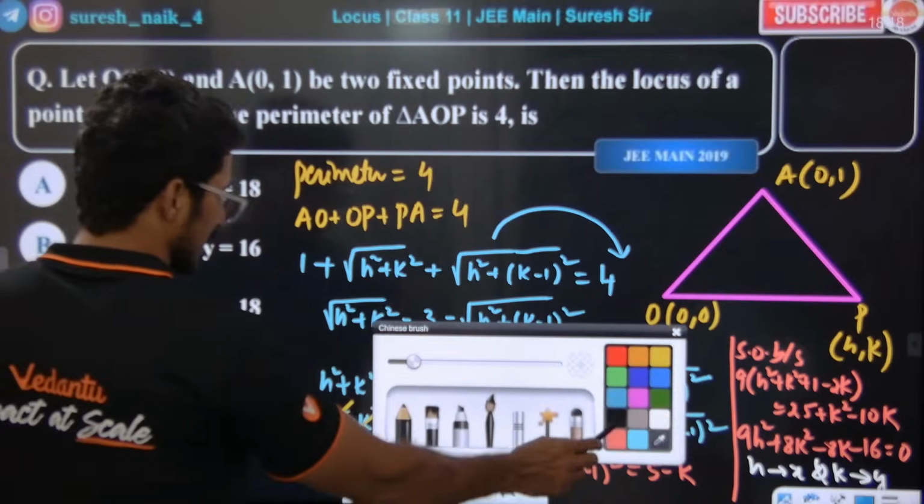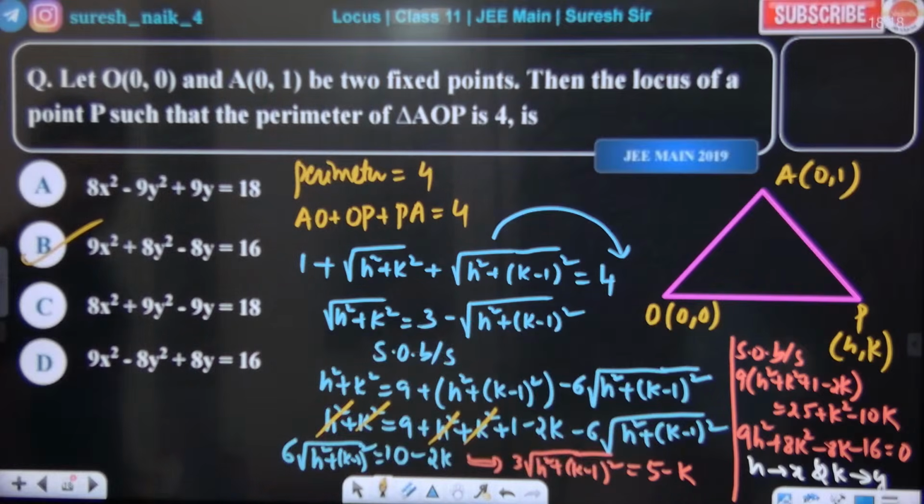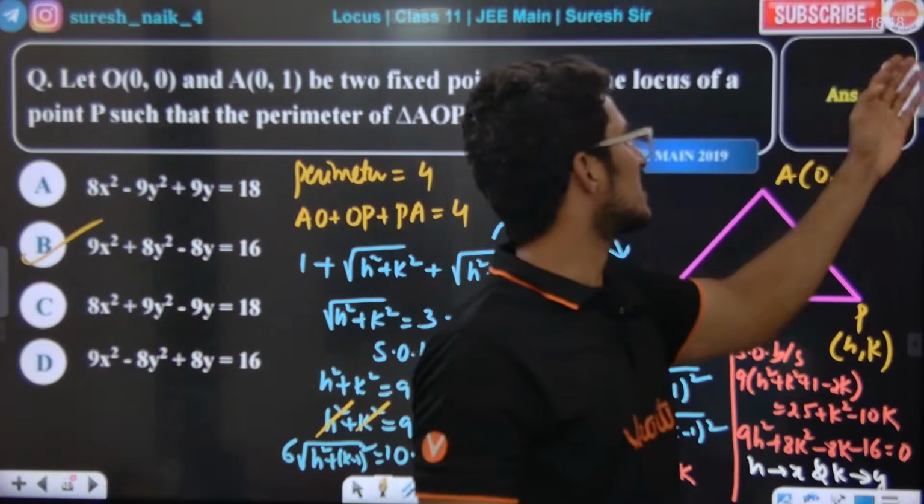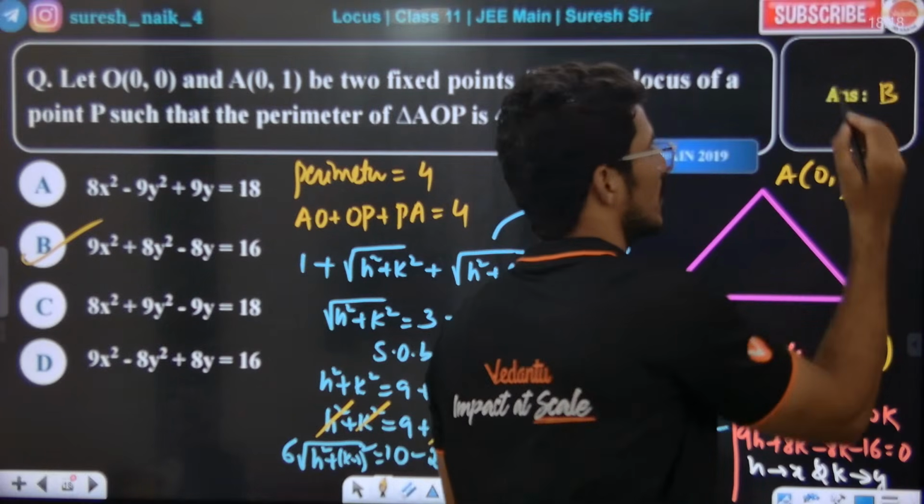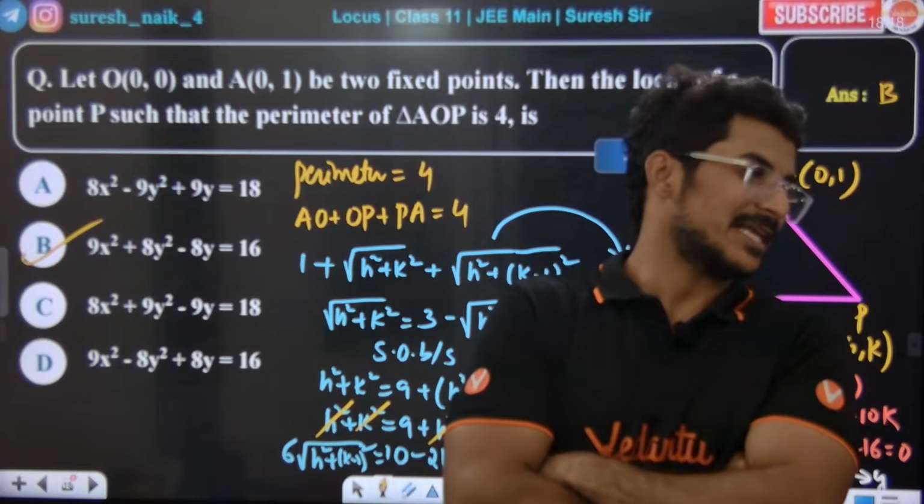So B is the right answer. Tell me, B is the right answer. Answer is not given for B.